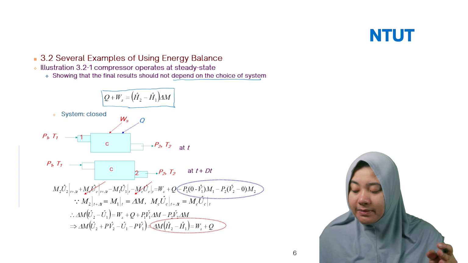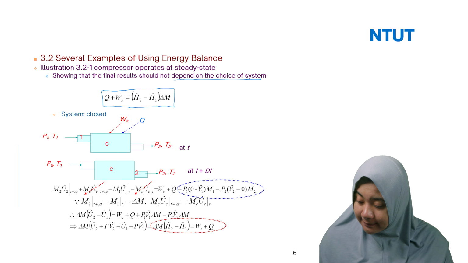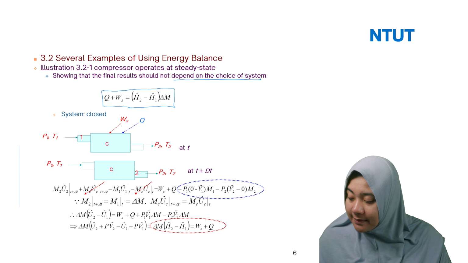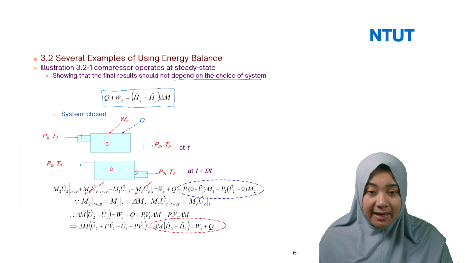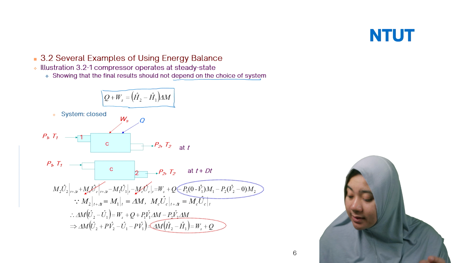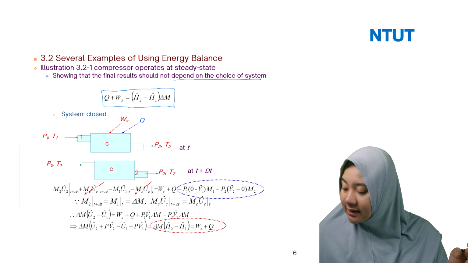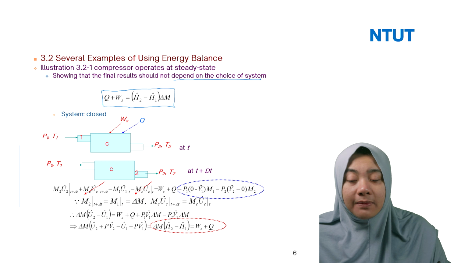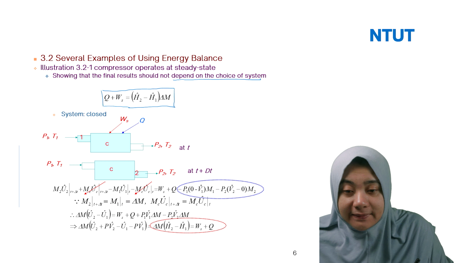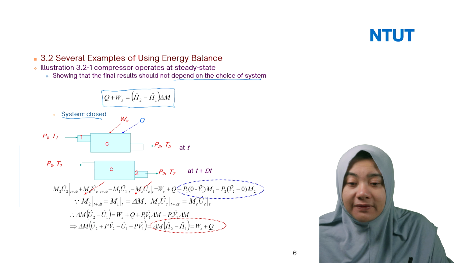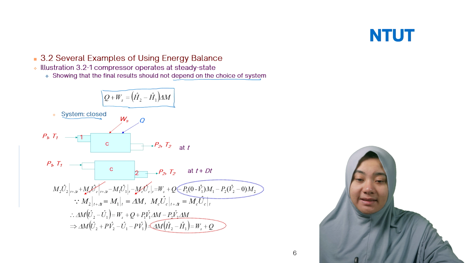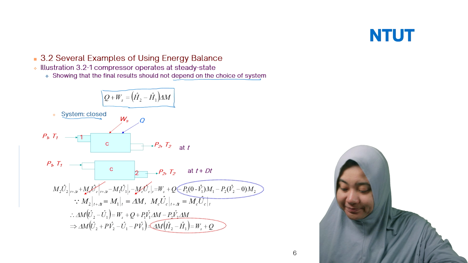First, writing the balance equation for the closed system consisting of some convenient element of the mass. Then for question B, writing the balance equation for the compressor and its contents, which is an open system. Okay, the first one, we would like to define the equation for a closed system.